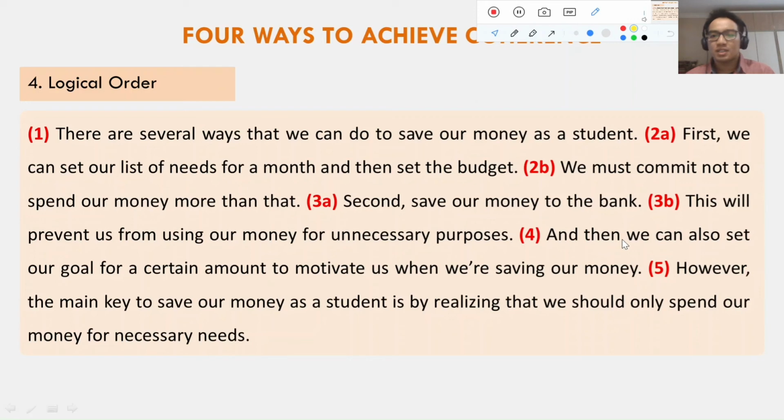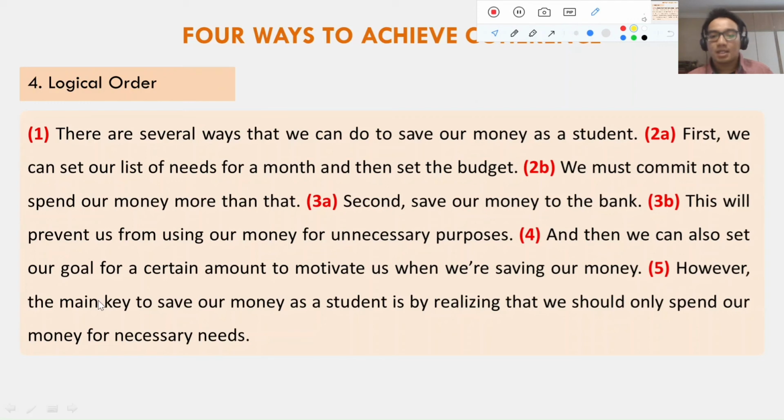Where are the first, the second, and the third point? Maybe the reader will think like that, so we as writers should not do that, right? This sentence should be put after the previous ideas, the first, the second, and so forth. And then we can also set our goal for a certain amount to motivate us when we're saving our money. And then the last, the concluding sentence, is in the fifth position.